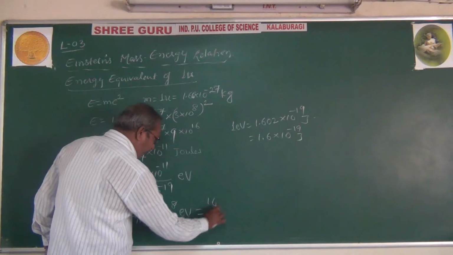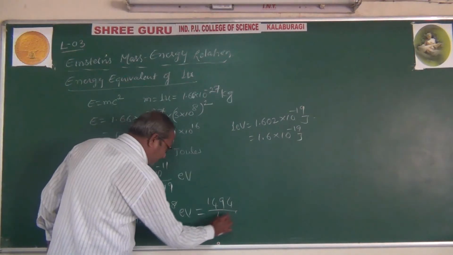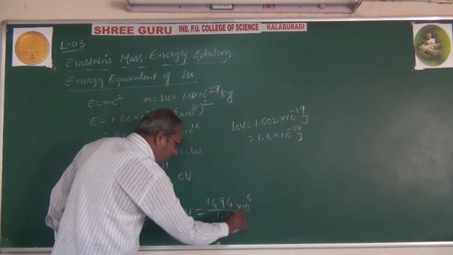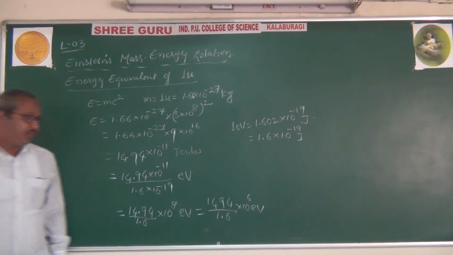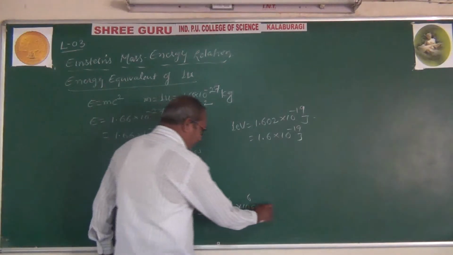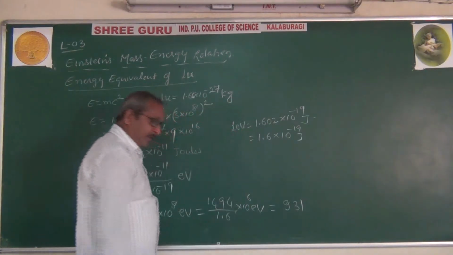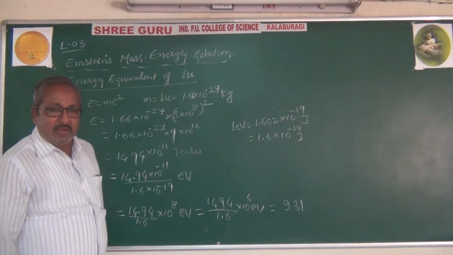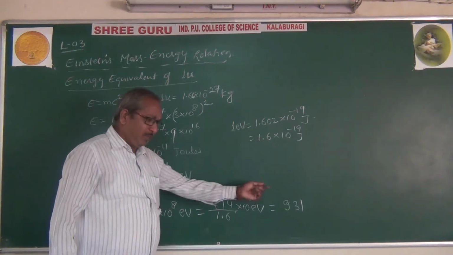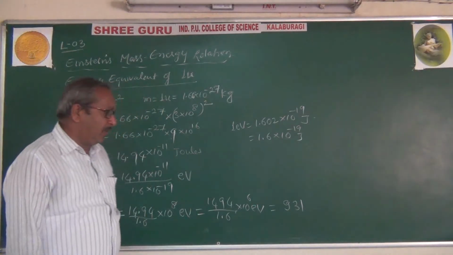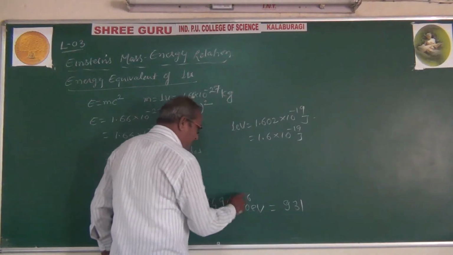So this is 1494 divided by 1.6 into 10 to the power 6 electron volt. But 10 to the power 6 is equal to mega. When we simplify, we will get approximately... a little bit of error will be there because actually it is 1.602 and we have taken 1.6. But the standard value we will get is 931, with 10 to the power 6 meaning mega.